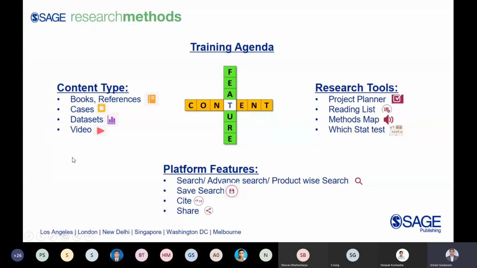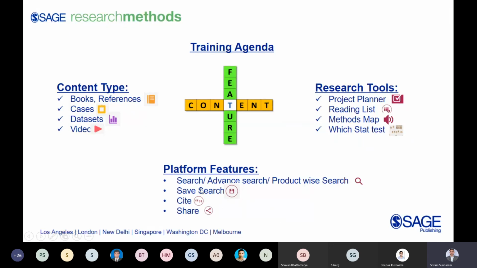I have explained how you can browse them, how you can filter them, and how you can benefit from those types of content. I will put a tick mark to it. In terms of research tools, I have dwelled on the project planner throughout the presentation. The reading list, I have shown you. The methods map, I have shown you. Which Statistics Test is the last one that I showed you. I will put a tick mark to that as well.